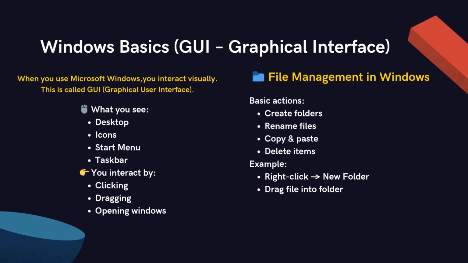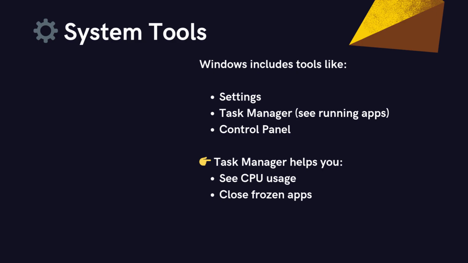Now let's talk about how people actually interact with an operating system. Most beginners start with something like Windows, which uses a graphical interface. This is often called a GUI, which stands for Graphical User Interface. With a GUI, you don't need to type commands. Instead, you see things like your desktop, icons, the start menu, and the taskbar. You can click to open applications, drag files around, and create folders visually. This makes it very easy and beginner-friendly.